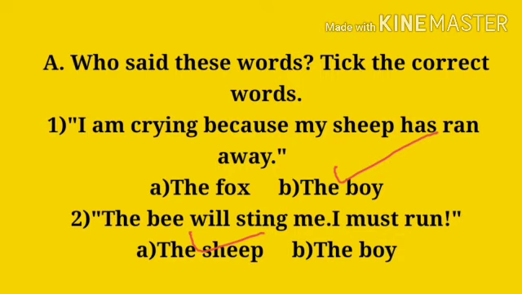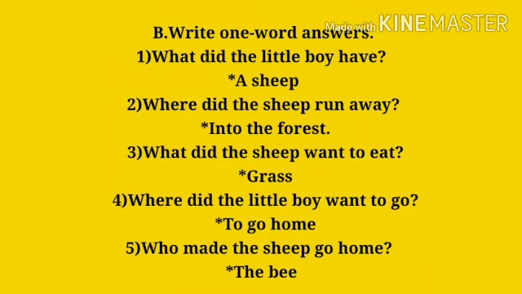B, the boy. Now the second question is: the bee will sting me. I must run. Who said this word? The options are the ship, the boy. The answer will be the ship. The ship said this word, that the bee will sting me. I must run. Now second exercise is write one word answer. It means the questions are given to you and you have to write only one word to answer.